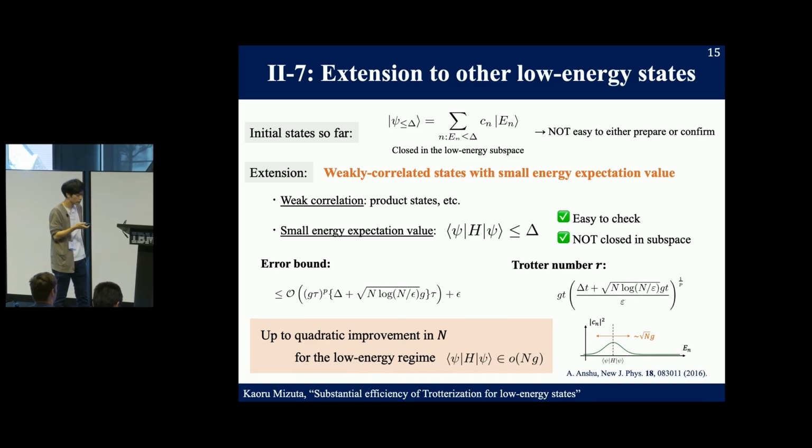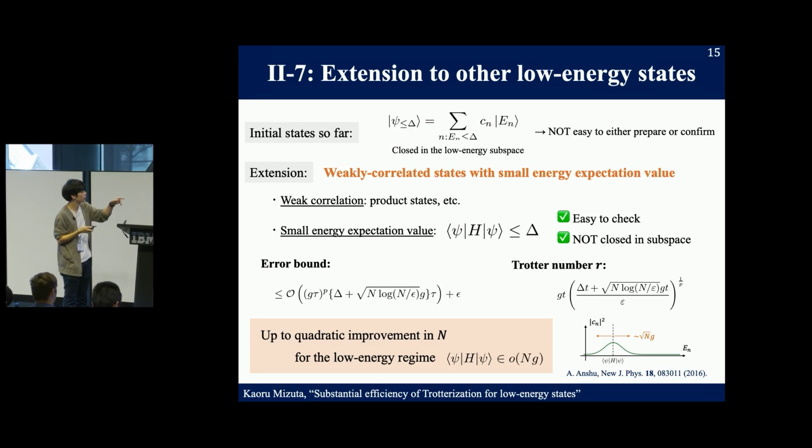For such low energy initial states, we proved the improved error bound and the Trotter number R in these forms. So in contrast to the previous section, the error bound and the Trotter number include a square root n here. This comes from the concentration bound I used for the proof.